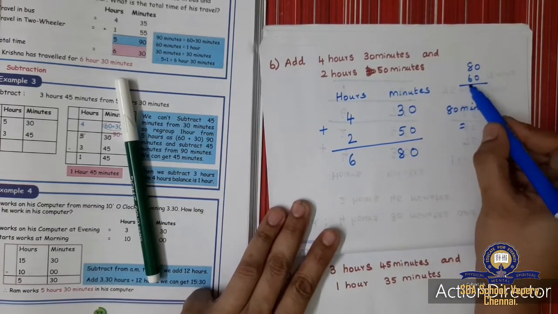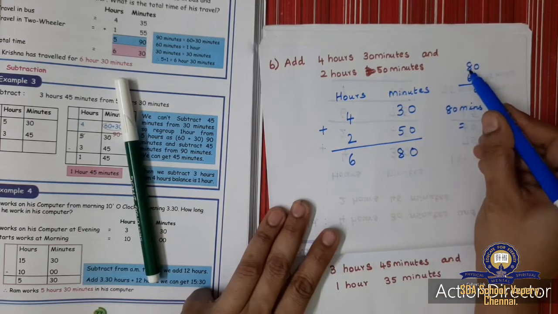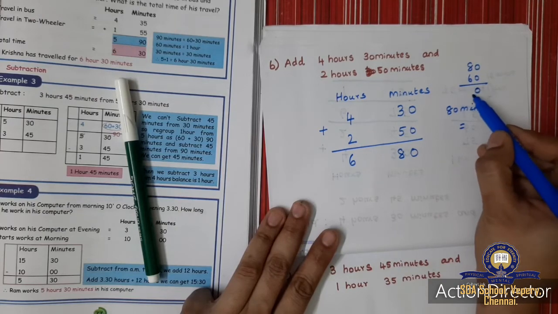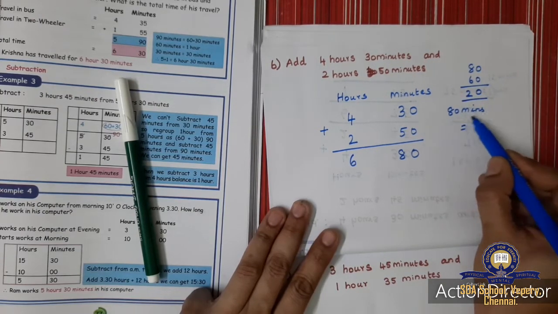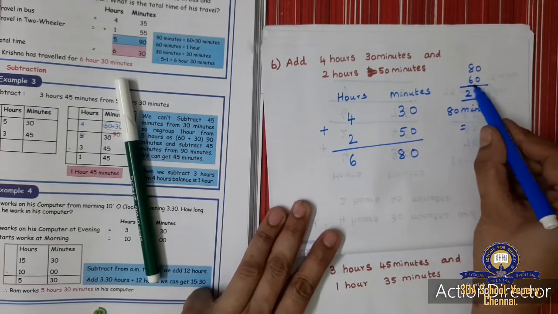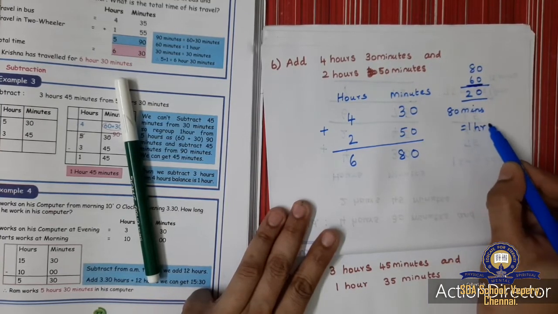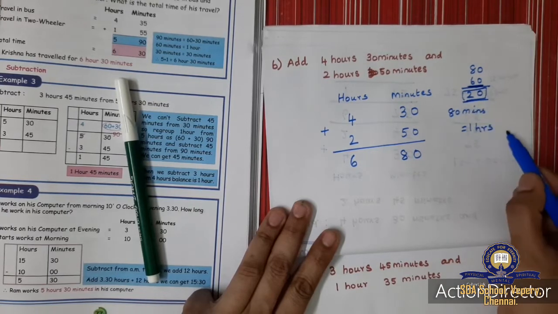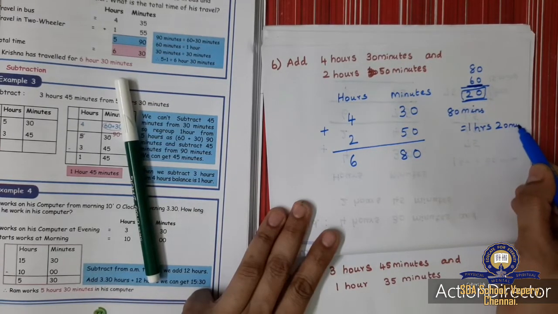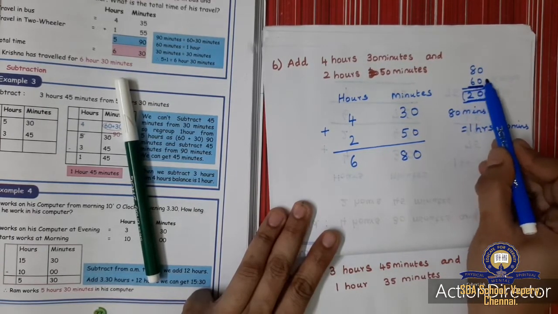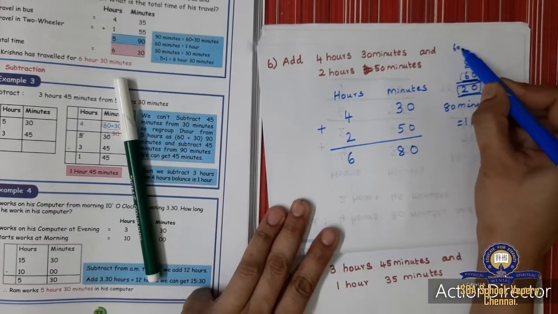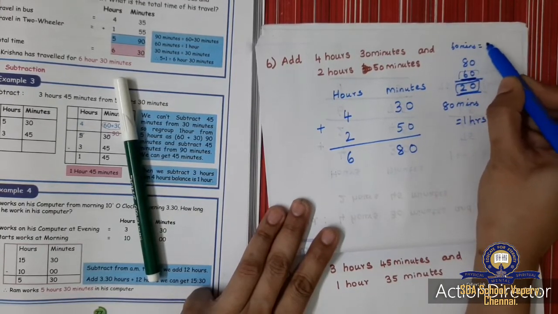Okay, so the 60 is 1 hour. So 0, 8 minus 6 is 2. So 80 minutes is, the 60 minutes is how many hours? 60 minutes is 1 hour. And what is this? 20 minutes. 60 minutes is equal to 1 hour.